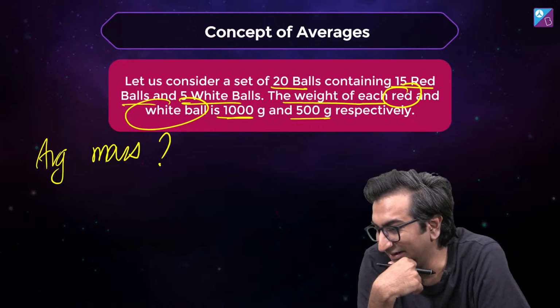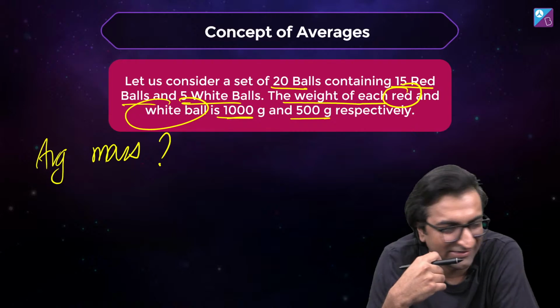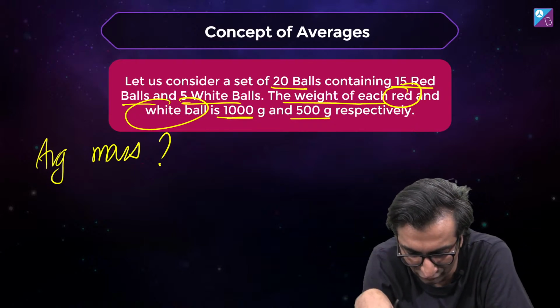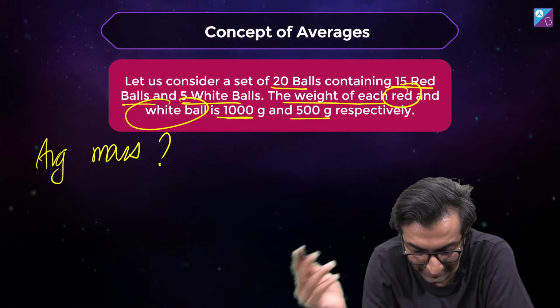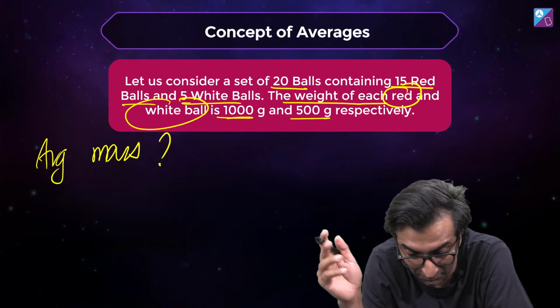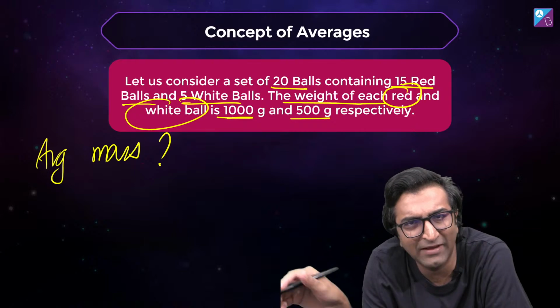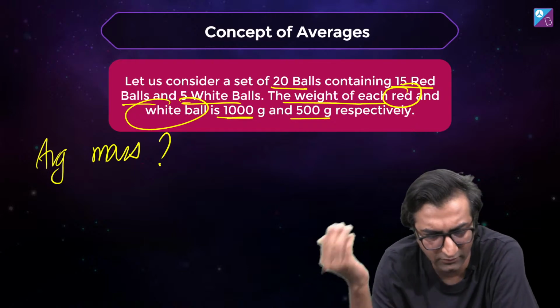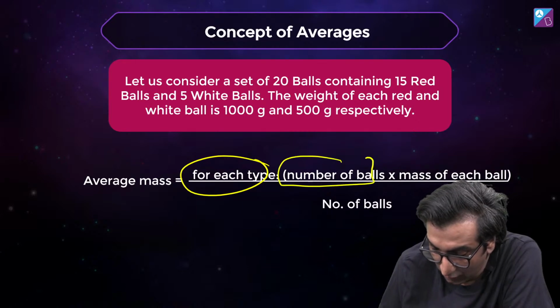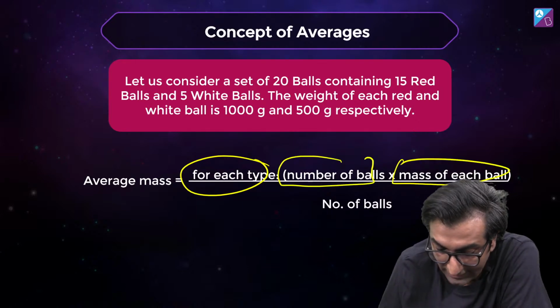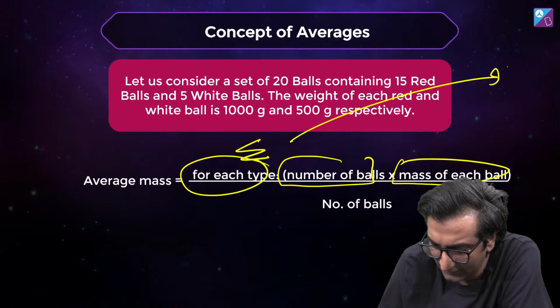I understand that this is a little heavy, right? All of this is a little heavy. बहुत maths है. I'm trying to simplify it as much as I can for you. If I have 20 balls, जिसमें से 15 है red, 5 है white, उसका average mass क्या होगा? How do you do this? What is average of anything? For each type, you take the number of balls, you multiply the mass of each ball, and then you sum it all back. ये sigma मतलब sum, ठीक है?